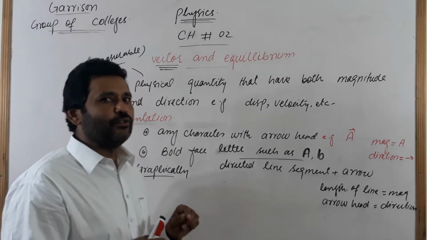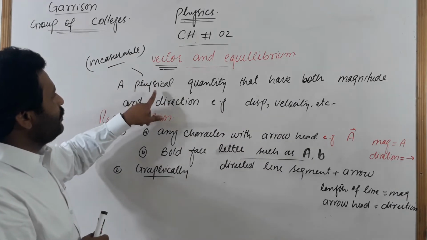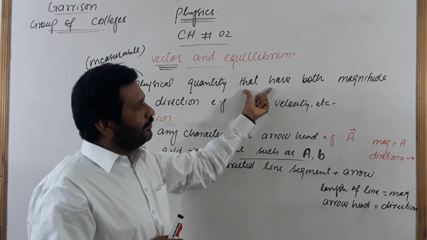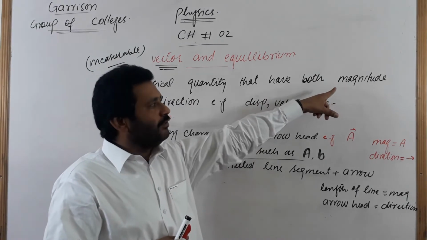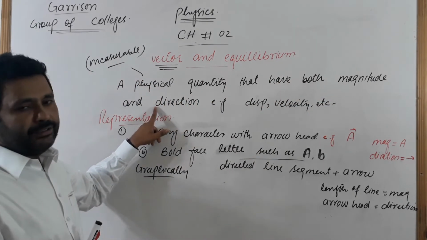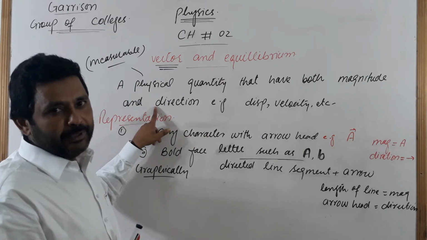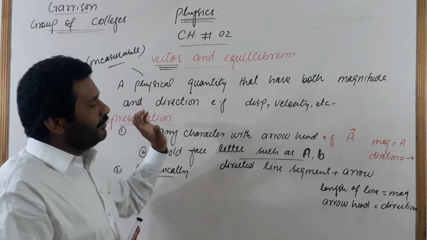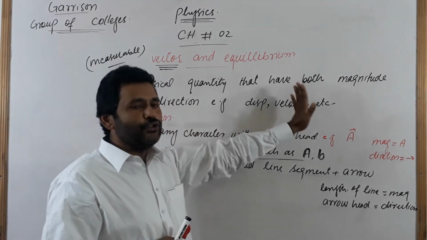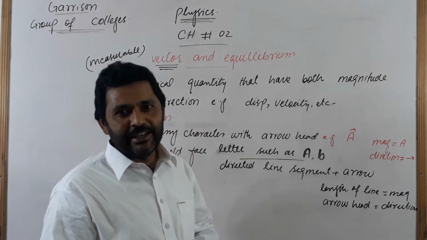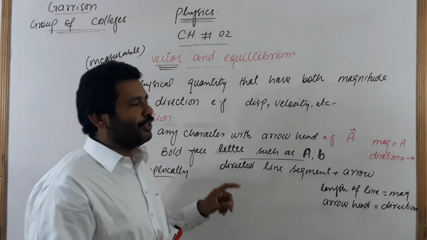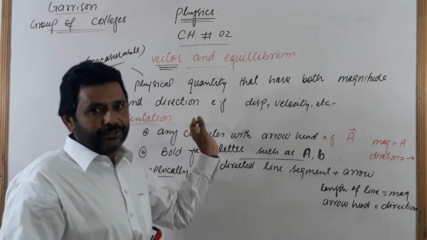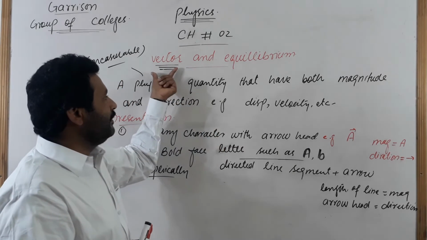Vector is also a physical quantity that has both magnitude and direction for its complete explanation. A physical quantity having both magnitude, meaning numerical value, and direction, meaning directional properties, for its complete description is called a vector.